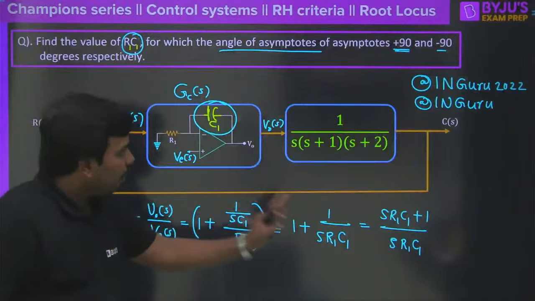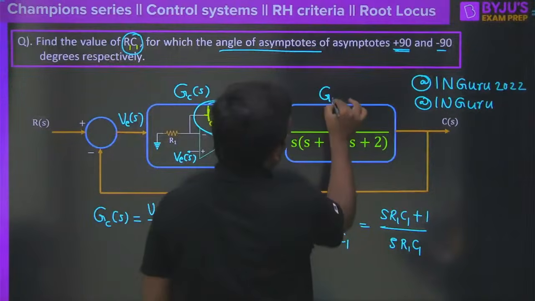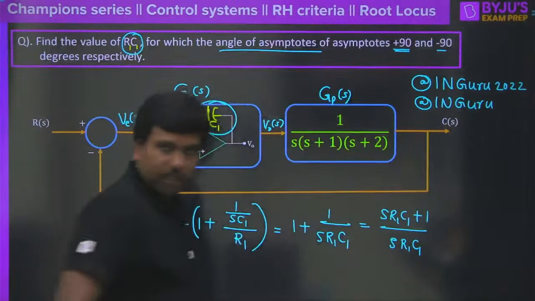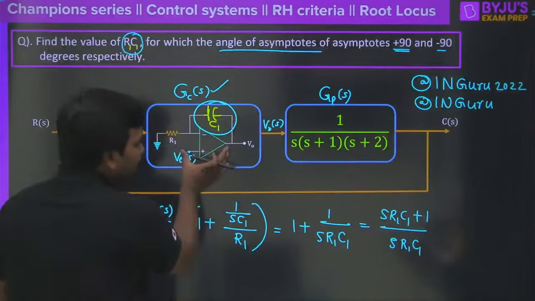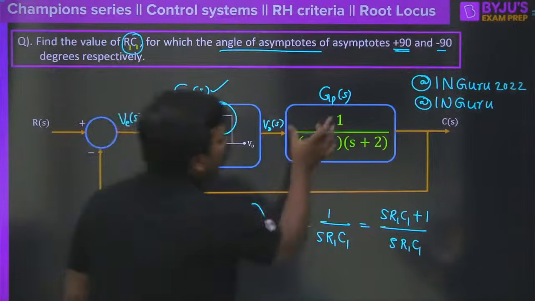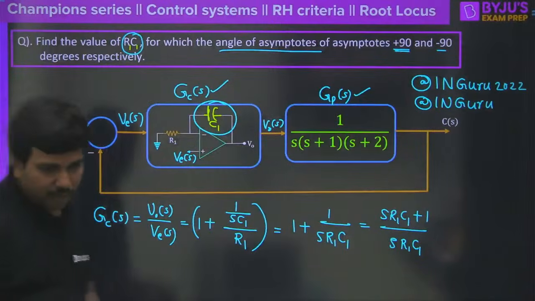Now, let me assume that here we have a function, which I call GP of S, the plant transfer function. Correct? So now GC of S is in the forward path. This is called the controller transfer function and this is called the plant transfer function here. So please look, everything is correct here.